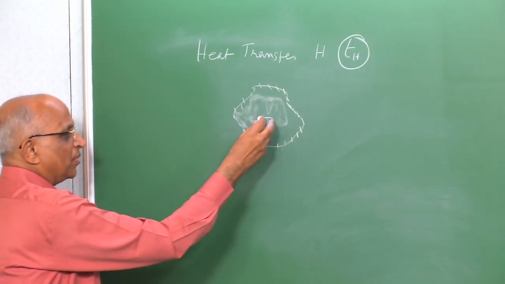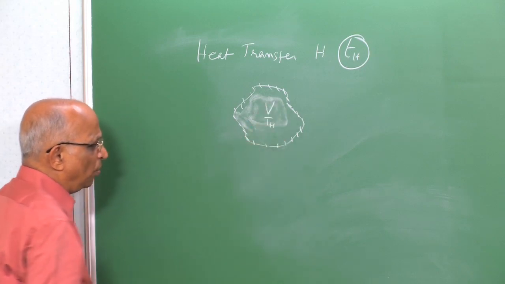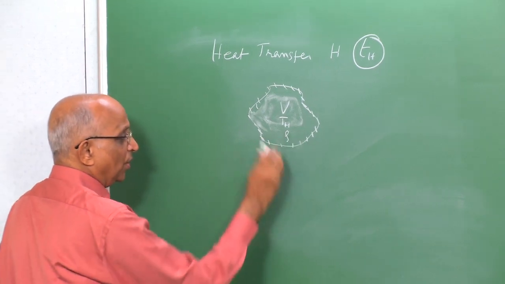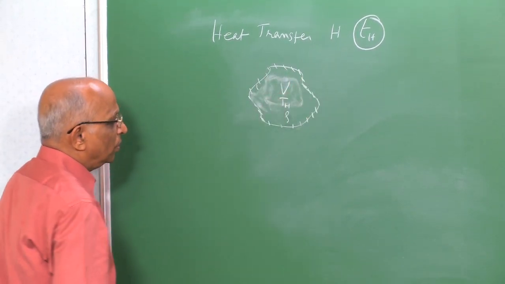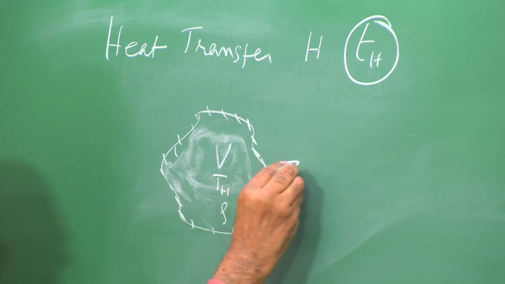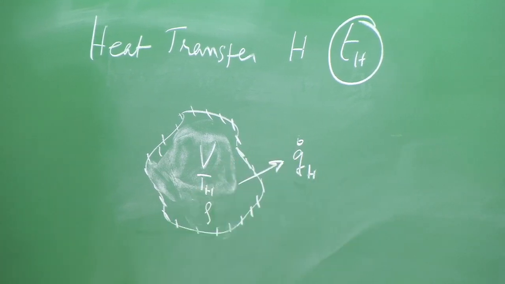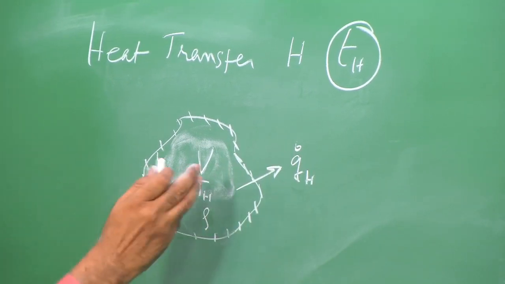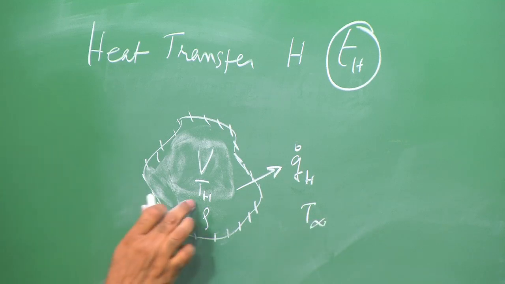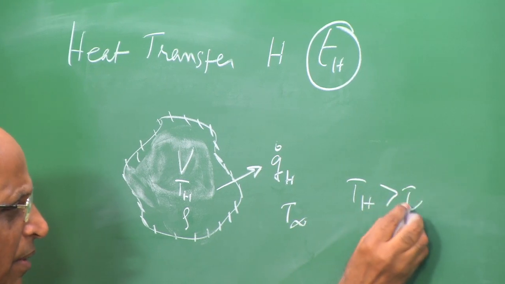Let the temperature initially be Th, let the volume be V meter cubed, let the substance be of density rho, rho is uniform throughout, and this lumped mass is rejecting a certain amount of heat Q dot H to the surroundings, that means it is losing some heat. To be able to lose heat, the ambient temperature T ambient must be lower than Th, that means Th is greater than T ambient.